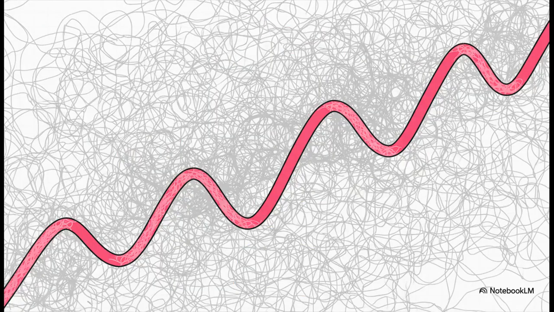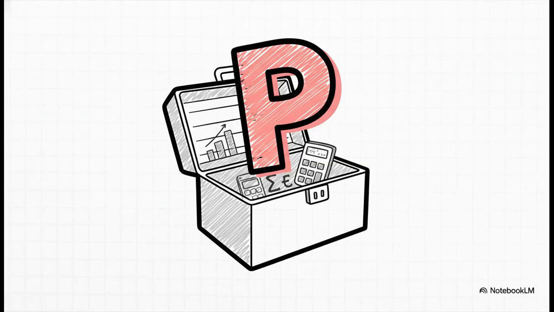And that right there is the fundamental challenge in so much research. Any set of data you collect is going to have some random noise in it, some natural variation. So how do we tell if the signal we're seeing, that 150 euro difference, is a real thing or if it's just part of that random background static? We need a tool to help us decide. And that tool, my friends, is the p-value. It was literally designed for this exact job, to help us figure out if what we're seeing is a real effect or just the luck of the draw.